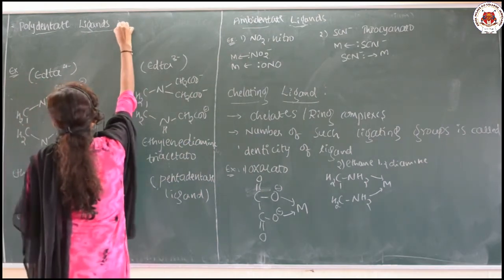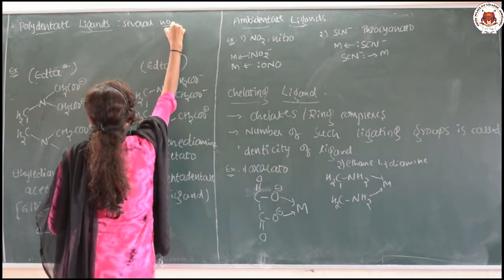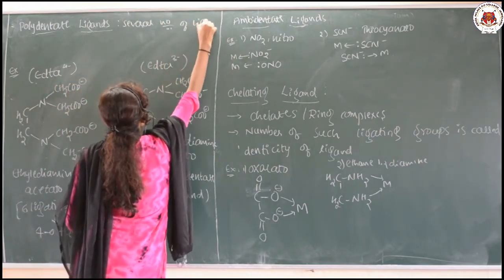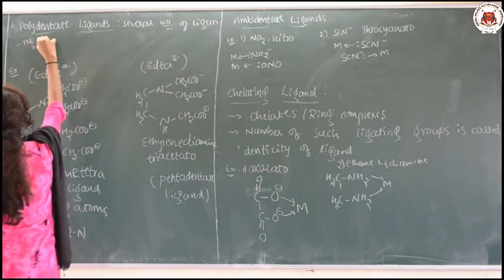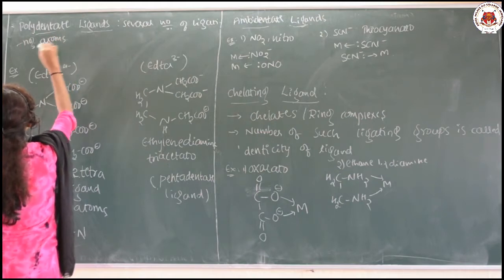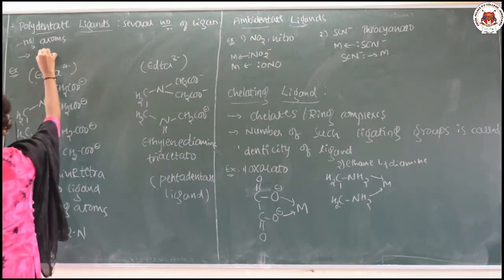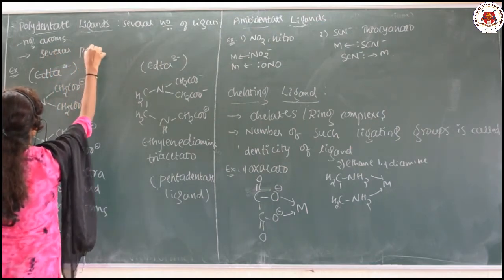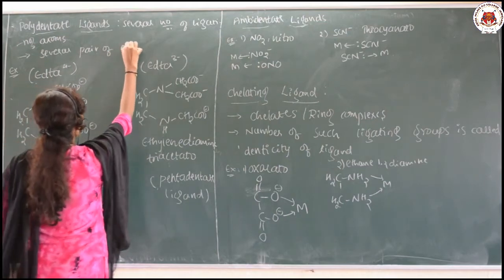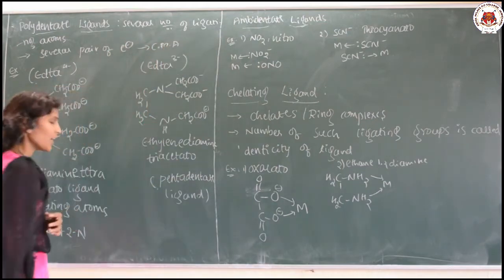These are having several ligating atoms, and this can donate several pairs of electrons to the central metal atom in a complex.